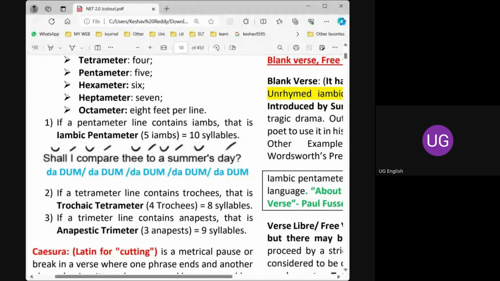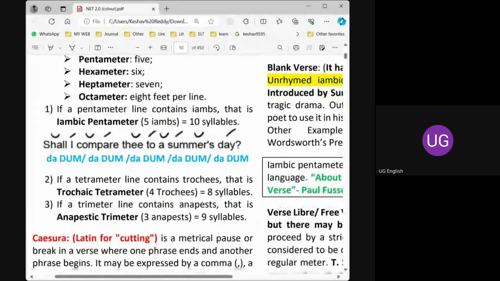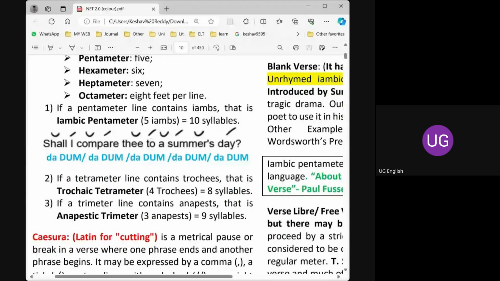So this is an iambic pentameter line, and it's an example from a sonnet. Actually, I have taken this line from Sonnet 18. So in examination, we may have a question on this also.